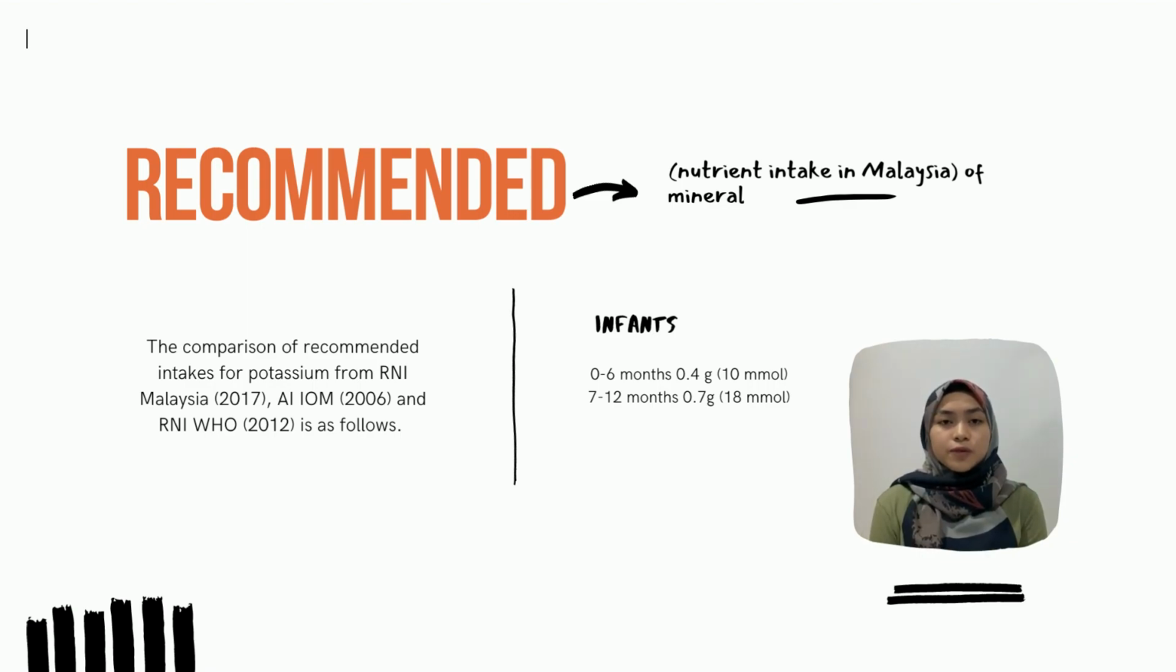For infants, the estimated value for potassium intake is set at 0.4 gram for breastfed infants aged 0 to 6 months. The intake is estimated based on the average volume of milk intake, 0.78 liter per day. For infants aged 6 to 12 months, it can be determined by estimating the intake from human milk, 0.3 gram per day, and complementary food, 0.44 gram per day.